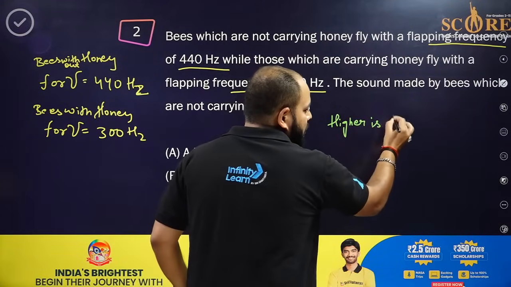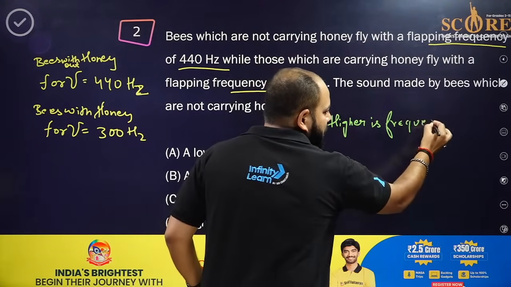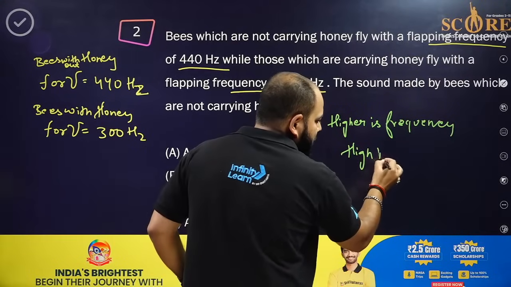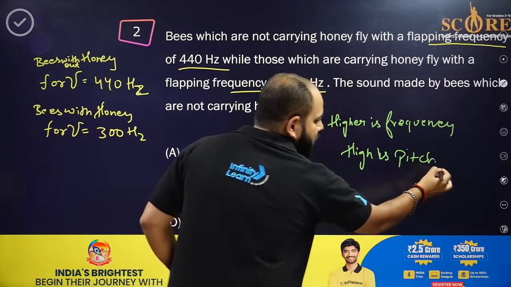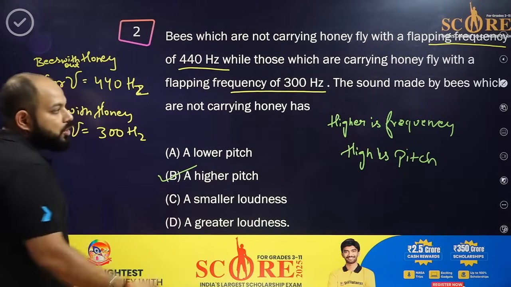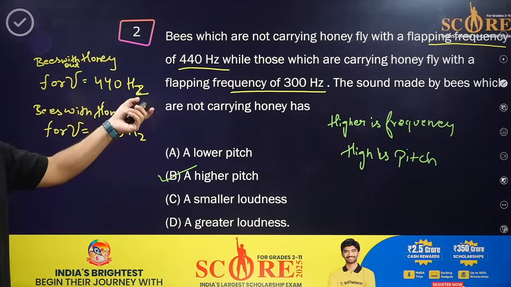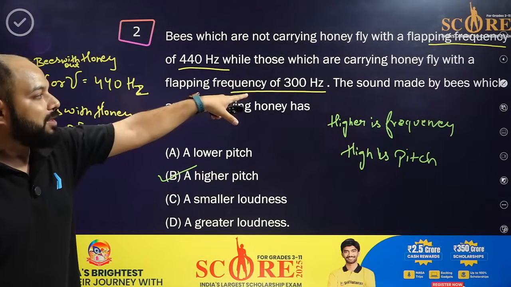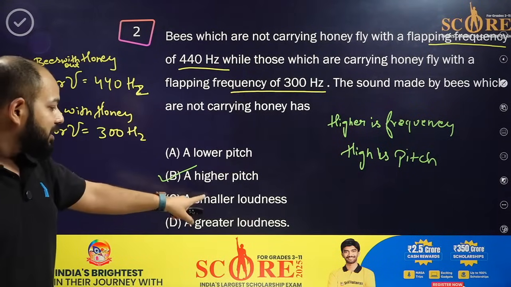Higher is frequency, higher is pitch. Okay, clear everyone? So which one is the answer? This one, B1. The bees which are not carrying honey make 440 hertz, that's the higher frequency, than the ones carrying honey, so they have the higher pitch.